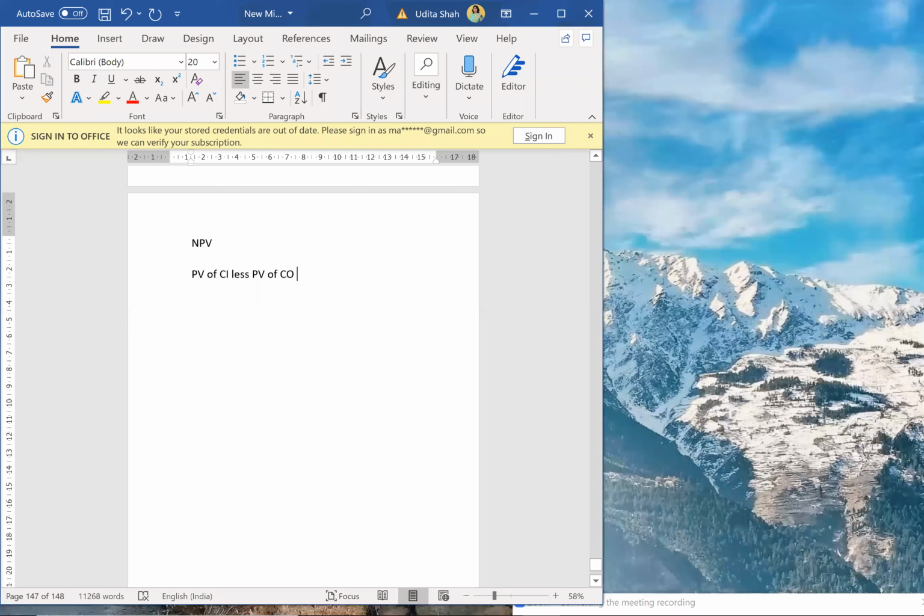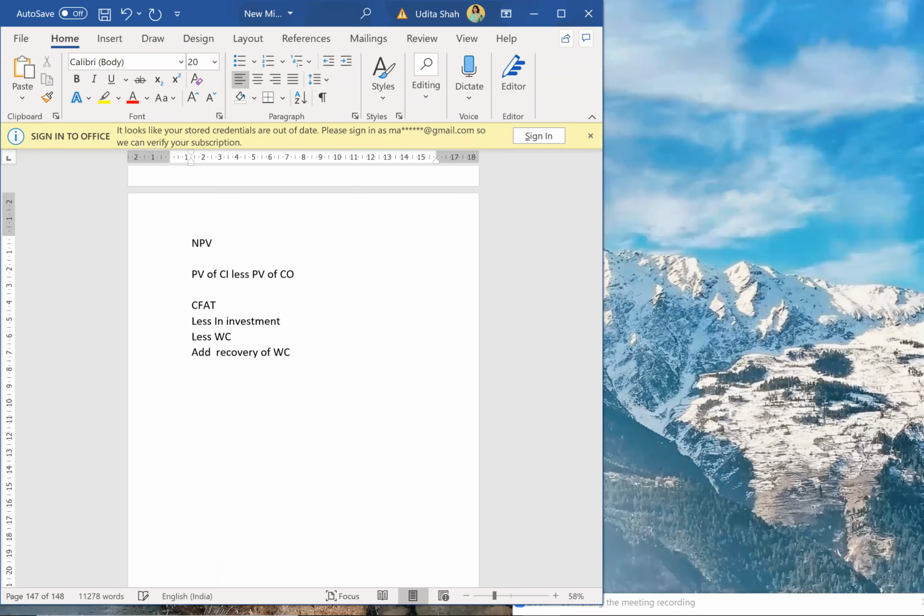For that we saw a specific format. We start with cash flow after tax, CFAT. Then comes our initial investment, so CFAT less initial investment. After that, less working capital.